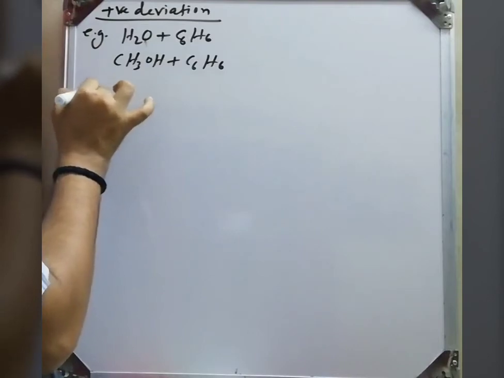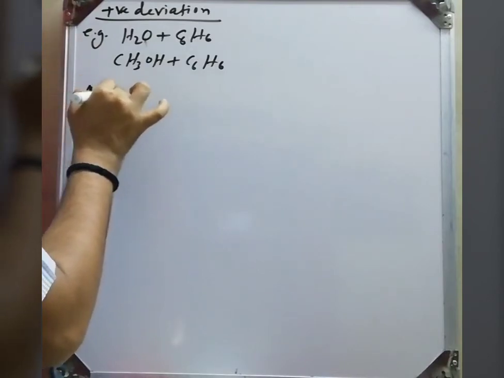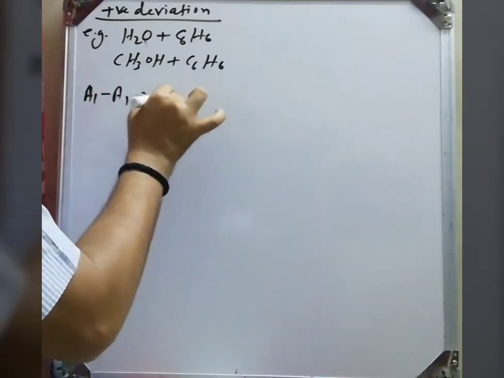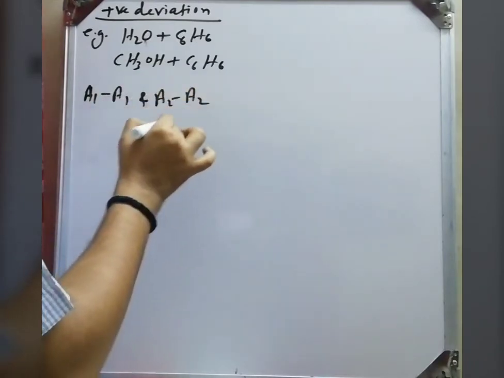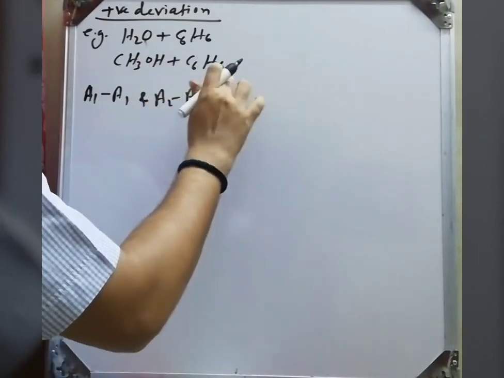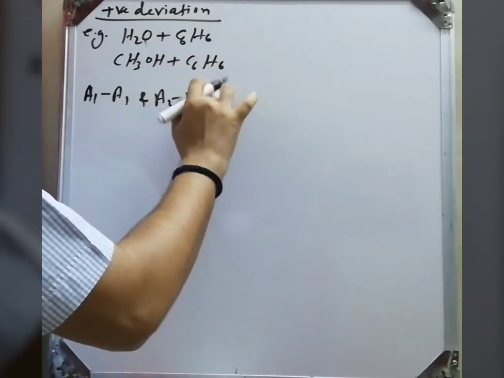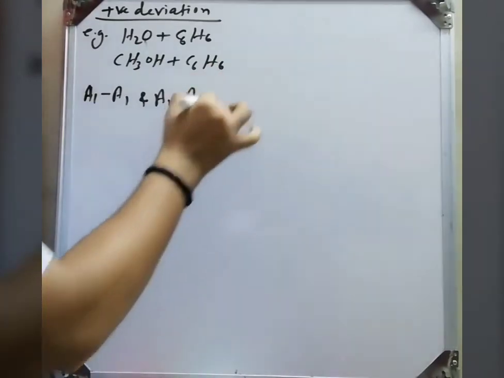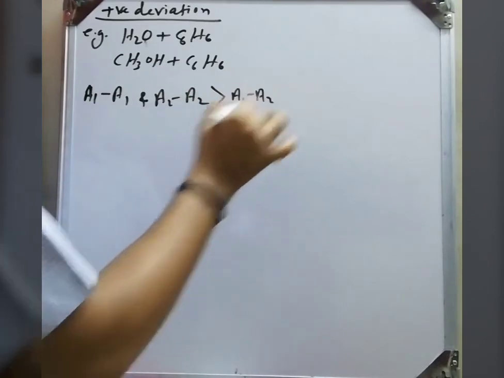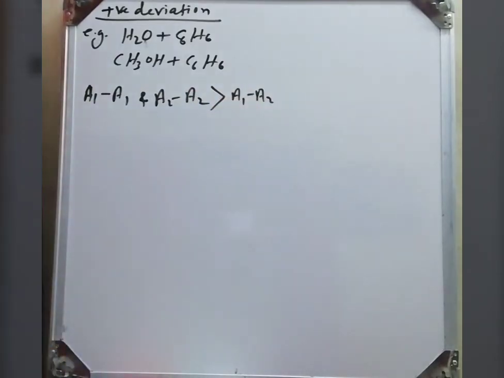Similarly, methanol and benzene. So here interaction force of solution decreases. Means A-A interaction and A1-A2 interaction is what? Lower than this interaction is what? Greater than the A1-A2 interaction. Means interaction of solute and solvent is lower than the solute and solvent interaction.